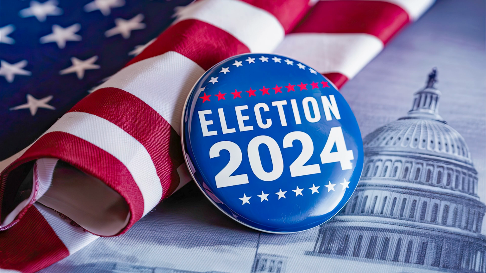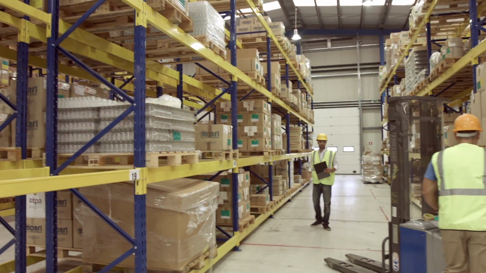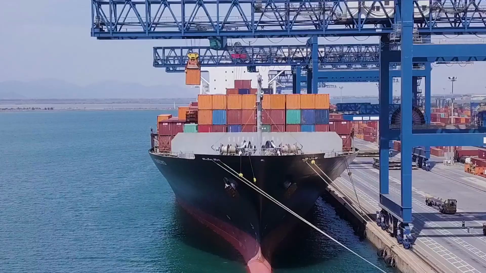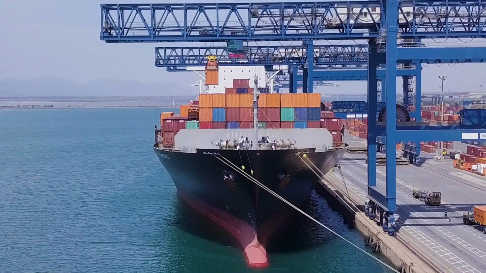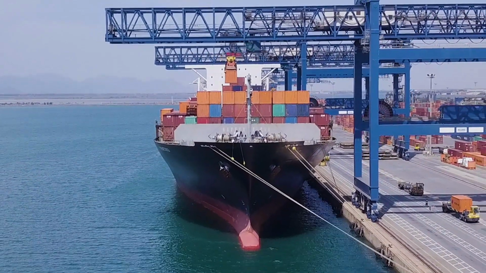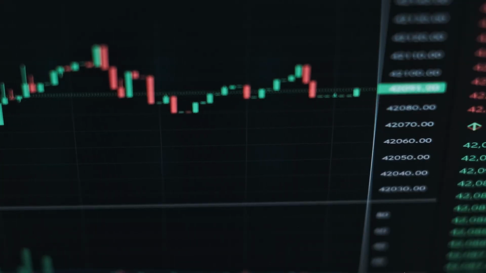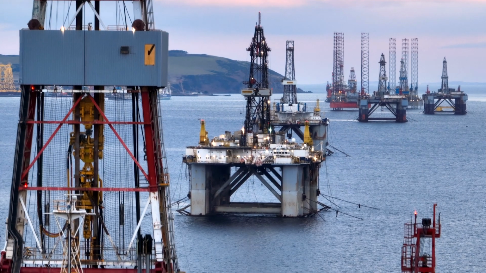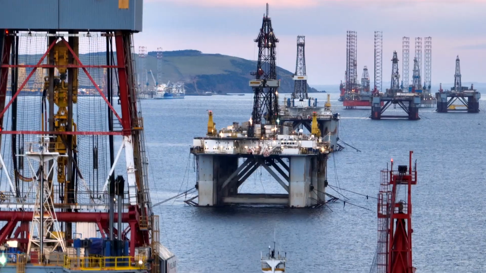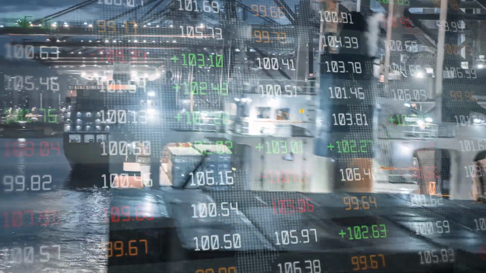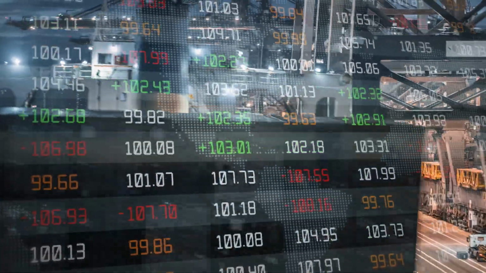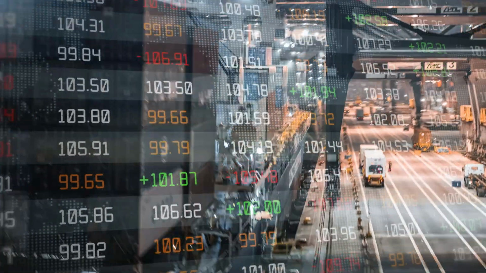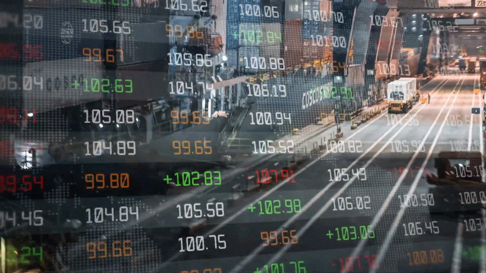Key candidates and their economic policies. Understanding the US presidential election. The US presidential election influences global markets, including Forex, stocks, and commodities, due to its impact on economic policies like interest rates and trade.